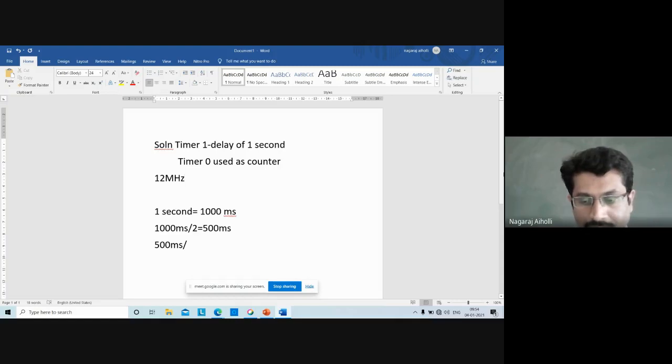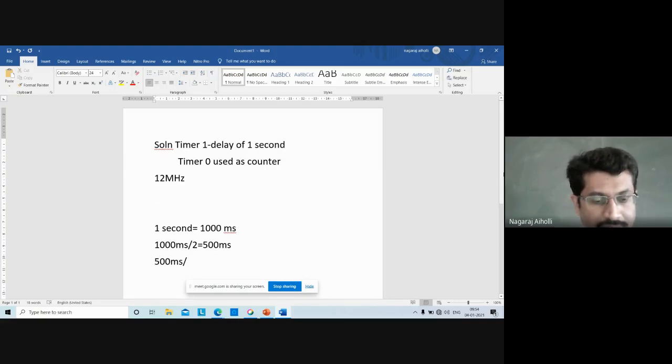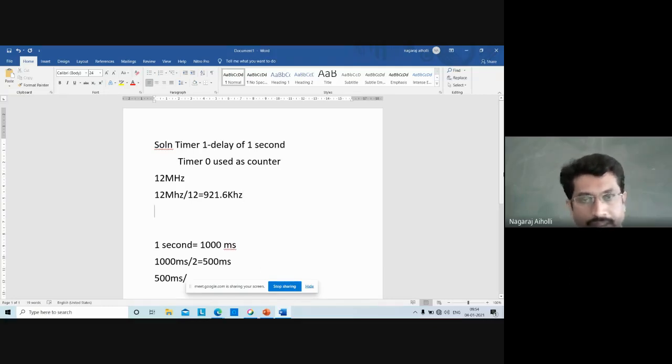If it is the crystal frequency, this divided by 12 gives the clock frequency, that is 921.6 kilohertz, as we discussed in the previous class. You can just calculate 1 divided by f, that is 1 divided by 921.6 kilohertz.